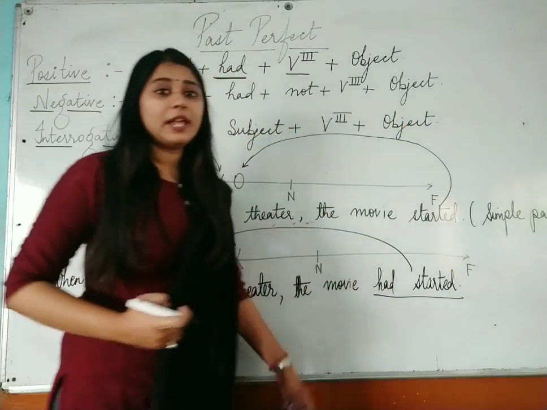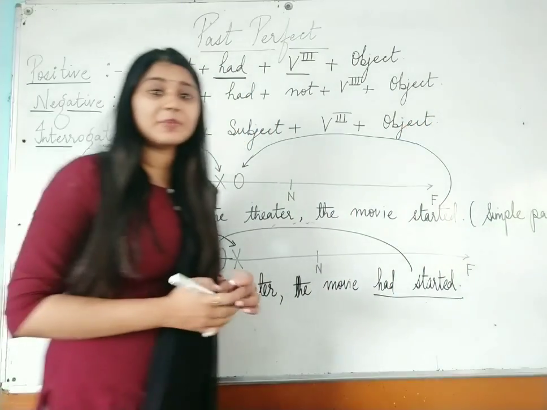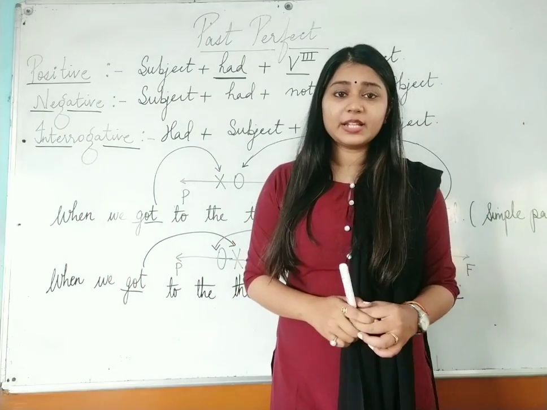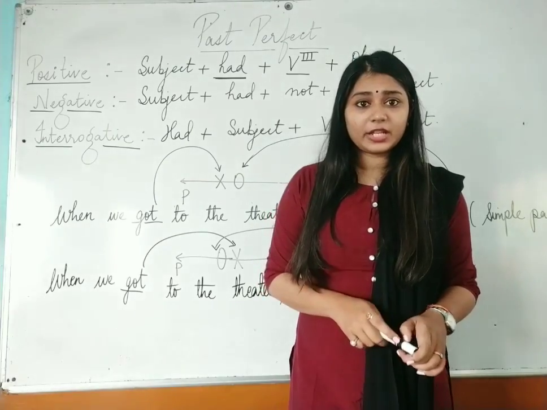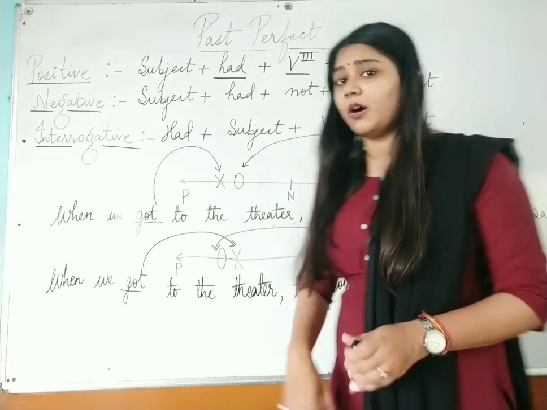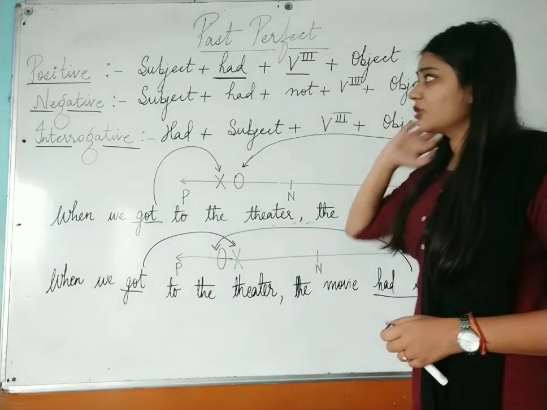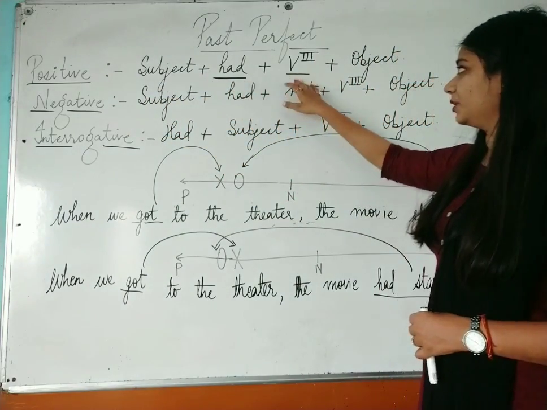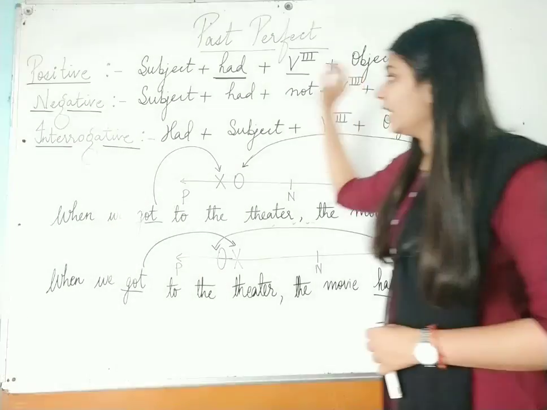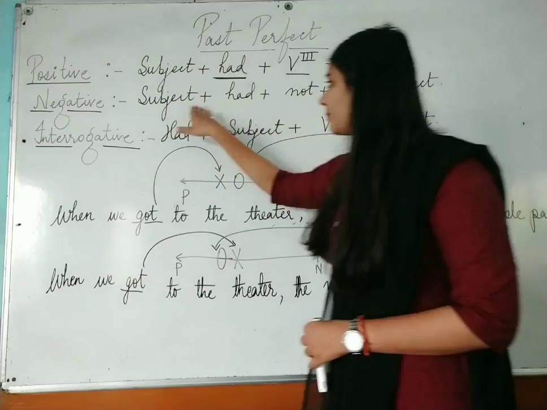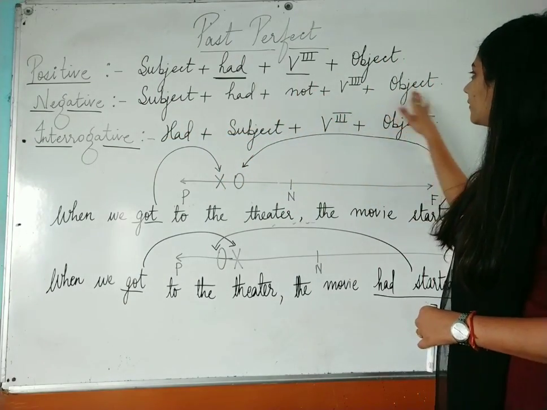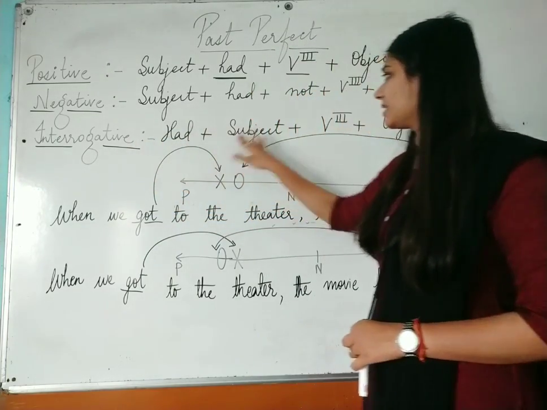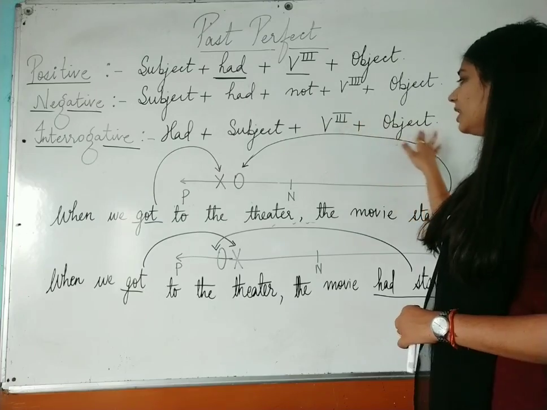Okay, like this only we will learn how to frame the positive sentence, the negative sentence, and the interrogative sentence when we are talking about past perfect tense. Positive sentence: subject plus had plus verb third form plus object. Negative sentence: subject plus had plus not plus verb third form plus object. Interrogative sentence: had plus subject plus verb third form plus object.